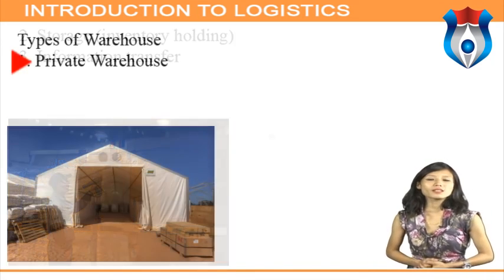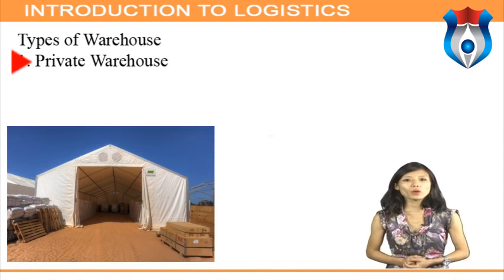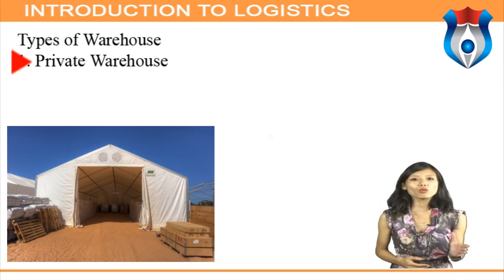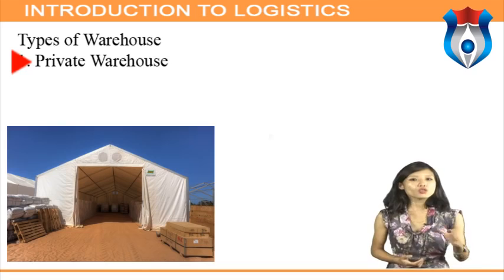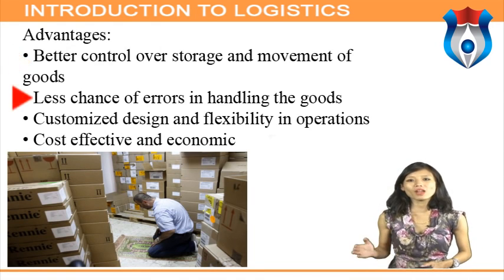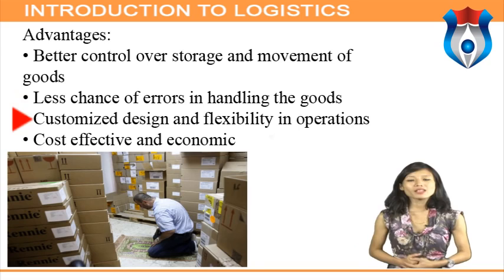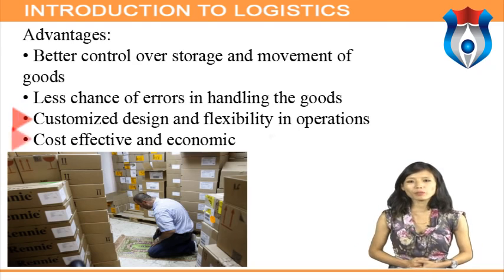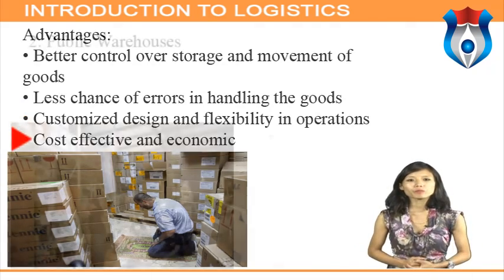Let's now discuss the types of warehouse. Private warehouse. These are the warehouses owned by the company for the exclusive use of storing the goods manufactured or traded by them for onward selling in the market. Advantages: better control over storage and movement of goods, less chance of errors in handling the goods, customized design and flexibility in operation, cost effective and economic.